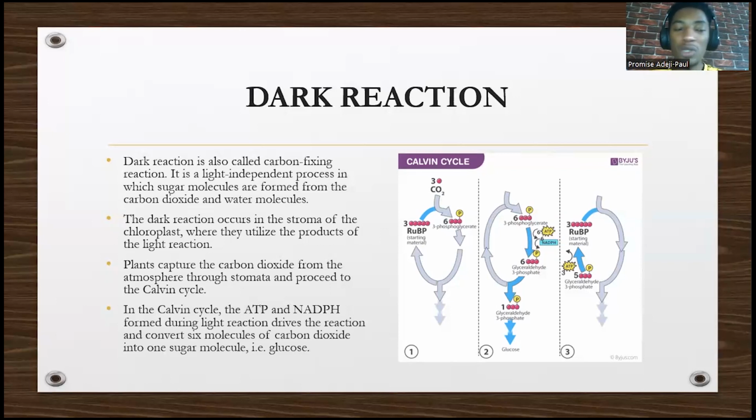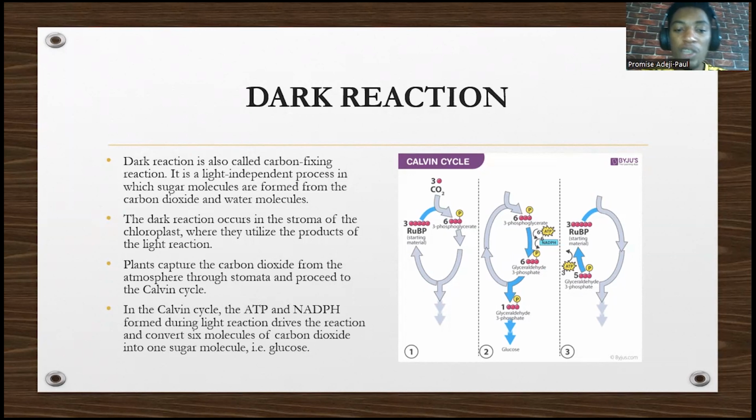So the dark reaction occurs in what? Take note. Dark reaction occurs in the stroma. It occurs in the stroma of the chloroplast, where they utilize the products of the light reaction. So that means the products that were already produced in the light reaction will be utilized later in the dark reaction. So the plants will capture the CO2 from the atmosphere through the stomata, said that before, and proceed to the Calvin cycle. So don't be confused. Calvin cycle also means the dark reaction.